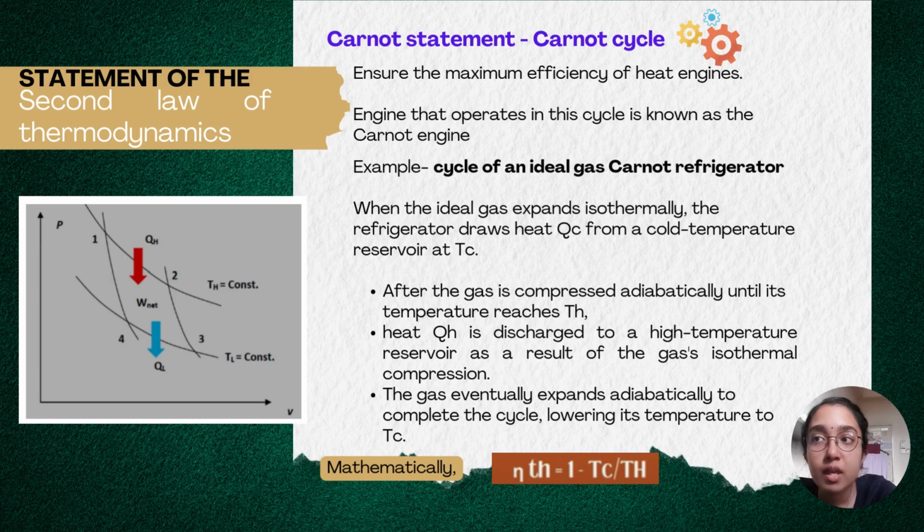to Tc. And we can express the Carnot statement mathematically by using η = 1 − Tc/Th, where η is the efficiency of the Carnot cycle, Tc is the absolute temperature of the cold reservoir, and Th is the absolute temperature of the hot reservoir. And both these parameters, Tc and Th, are expressed in the unit of Kelvin.